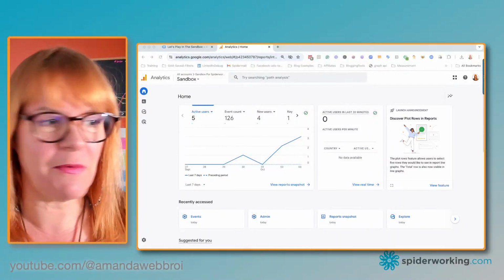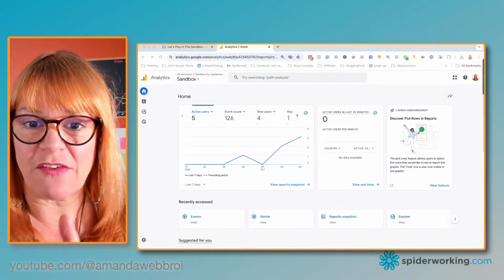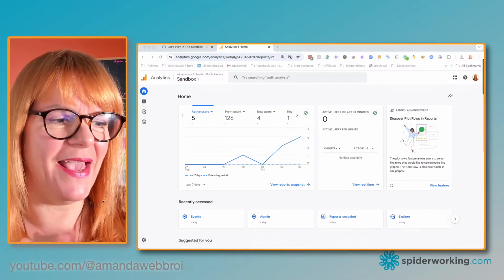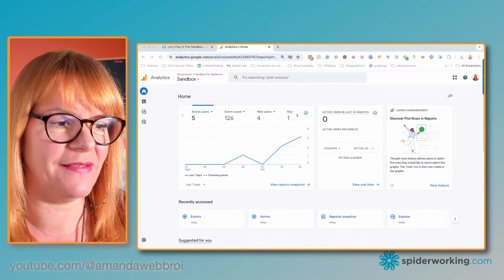We will see. Do you want to know how this stuff works? Do you want to know how you can create custom events in Google Analytics? Why we should create custom events so that you can see the success for your website without having to wrangle the likes of Tag Manager? I know you do. So let's get on with it. Let me share my demo screen. There we go. It's actually right in front of me, which is weird for me, but I'm going to get used to this.